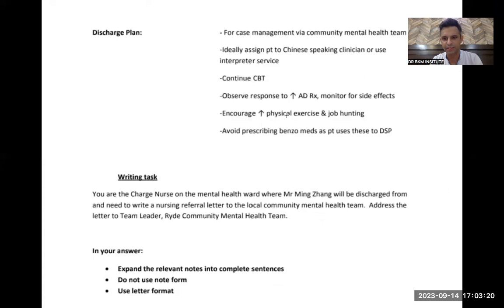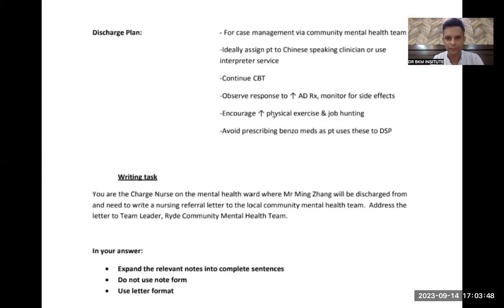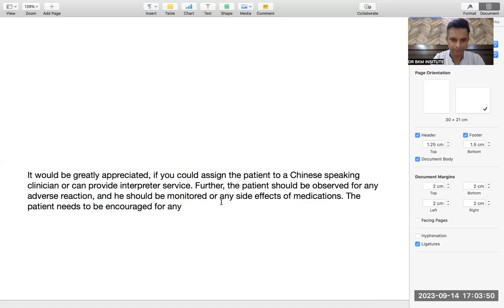Continue CBT, encourage patient for physical exercise. The patient needs to be encouraged. So again, a passive voice, but rather than should be, I'm using needs to be. So you can remember these lines, you can memorize these lines to make it simple. So the patient needs to be encouraged. Again, simple. For physical exercise and job hunting.